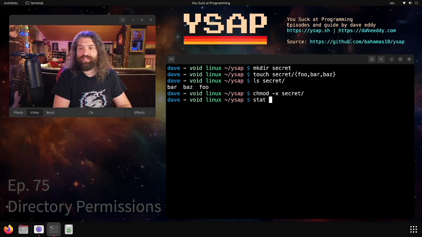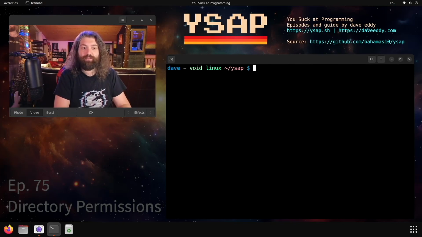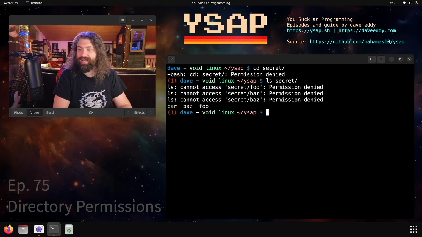So what does that mean? If we stat the file now, and look at its permissions right here, we have RW, nothing, R, R. So this would be 644 effectively. This is like what you would find most files have in this permission set, but this is a directory, so it's a little bit weird. What does that mean? Well, first things first, let's cd into it. We can't. Permission denied. But can we ls it? Kind of. How weird is that?